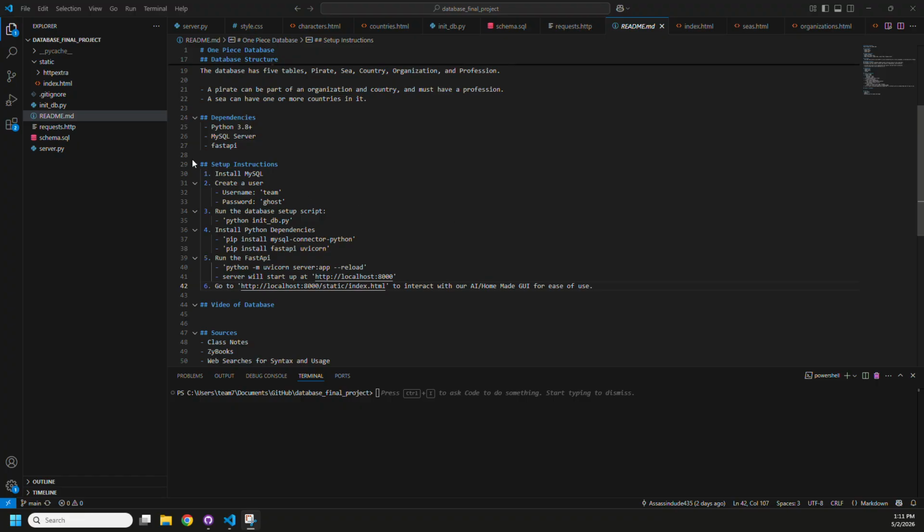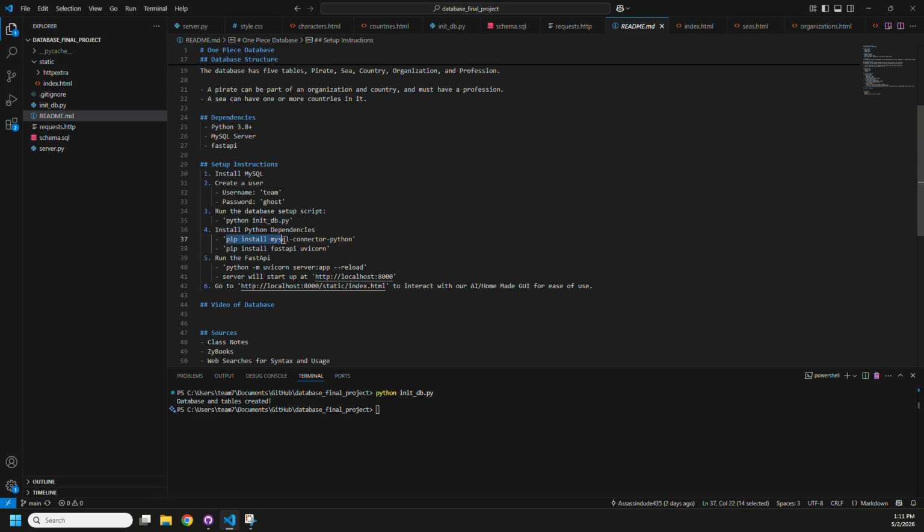I have our setup instructions set up plainly here. First, you're going to want to install MySQL if you haven't, create a username and password. You're going to want to run our database setup script. So I'm going to go ahead and copy that and just paste it here. Now it says database and tables created.